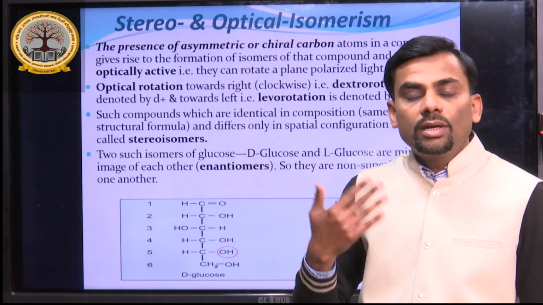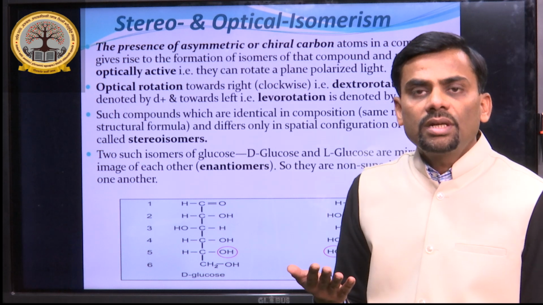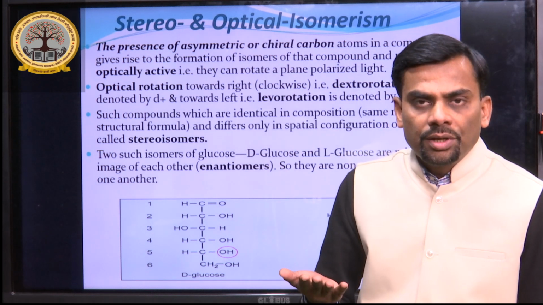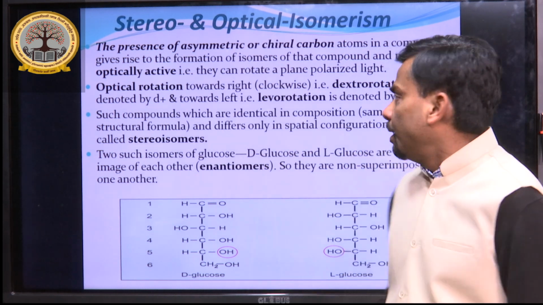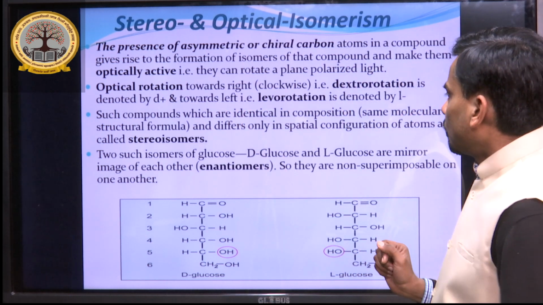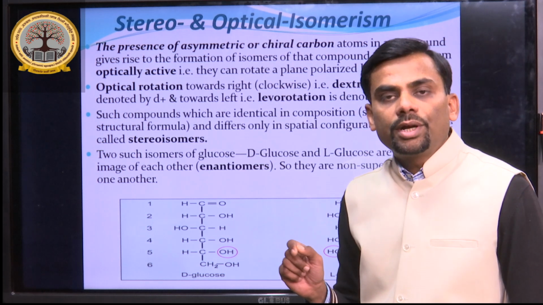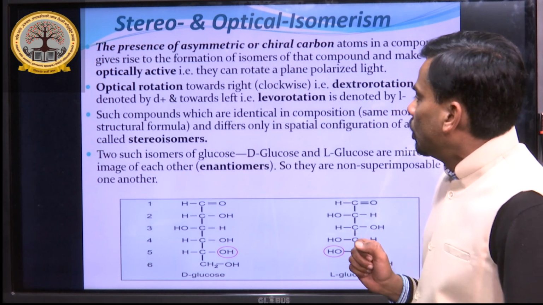Some compounds like D glucose, which occurs naturally inside our body, are D plus in origin, that is dextrorotatory, denoted by a positive sign, while L glucose is levorotatory, denoted by an L minus sign.